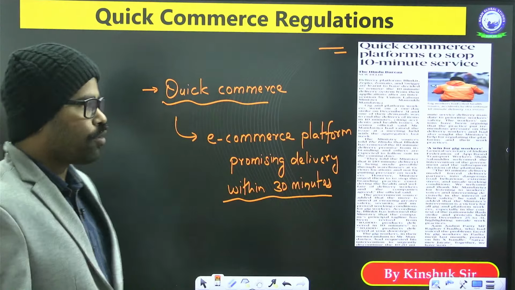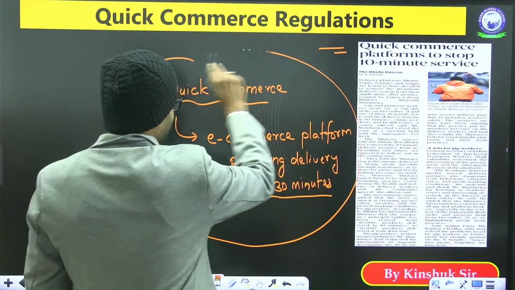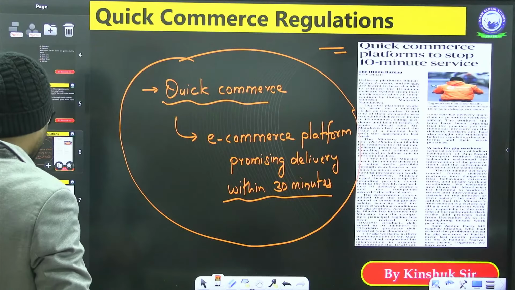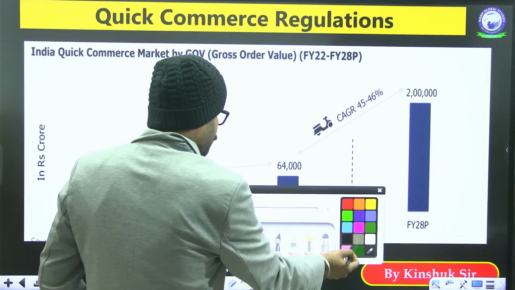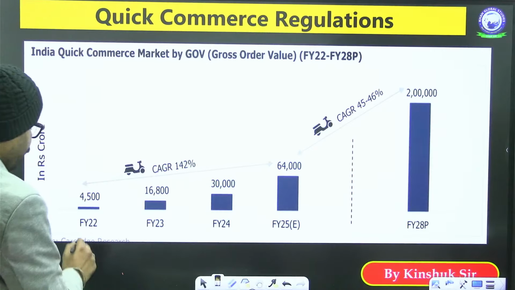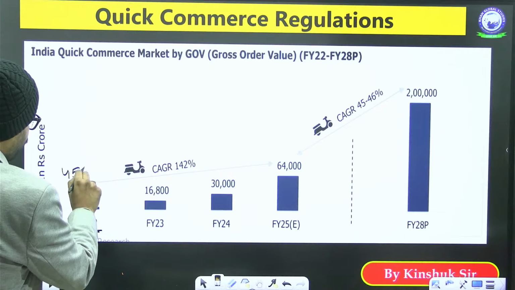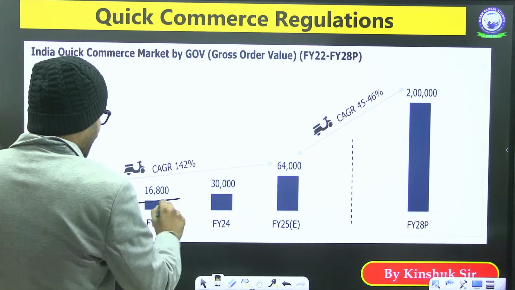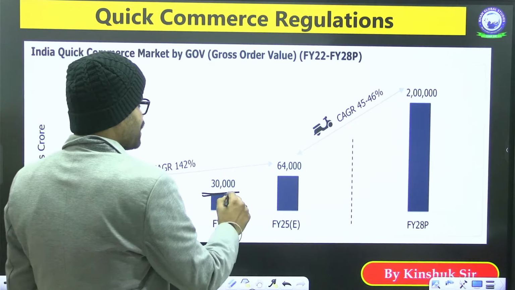Now this quick commerce has been rising a lot. How much have they been rising? Let me show you this one figure, that what is their extent. In financial year 2022, this was having a value of 4,500 crore. Then it increased up to 16,800 crore, 30,000 crore.